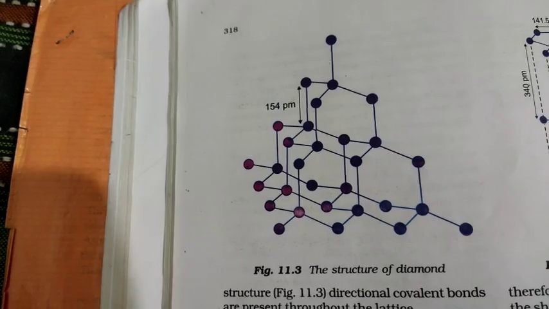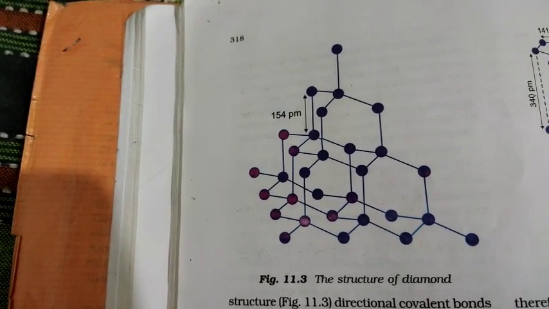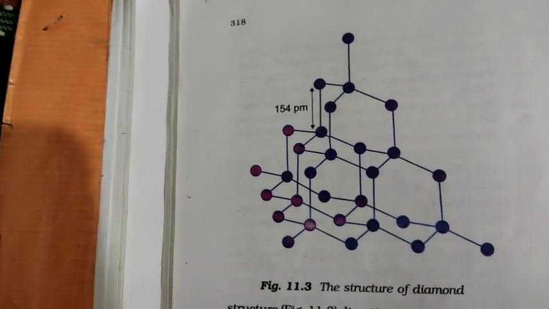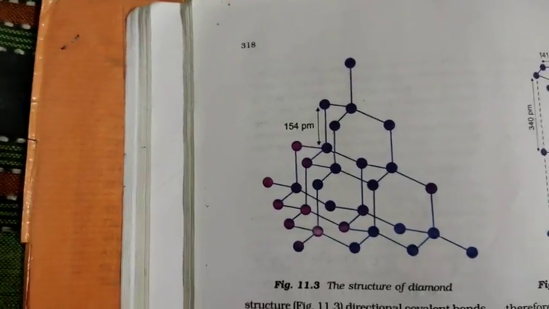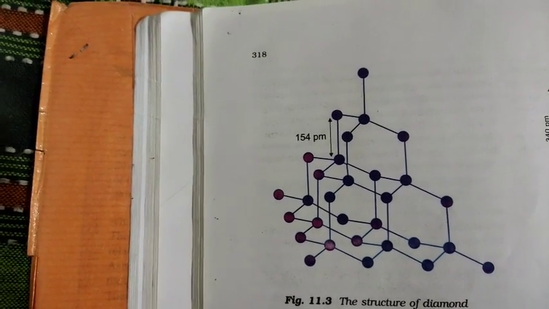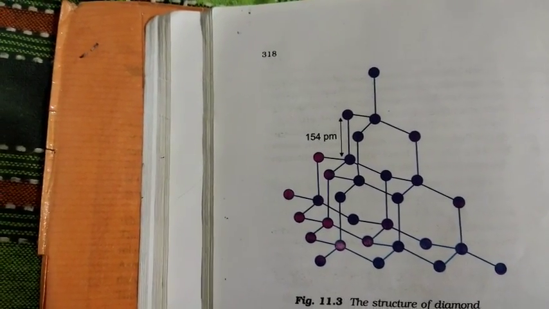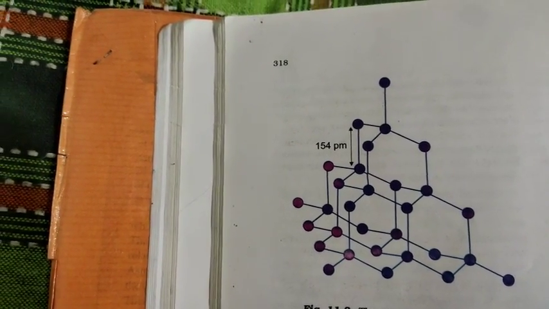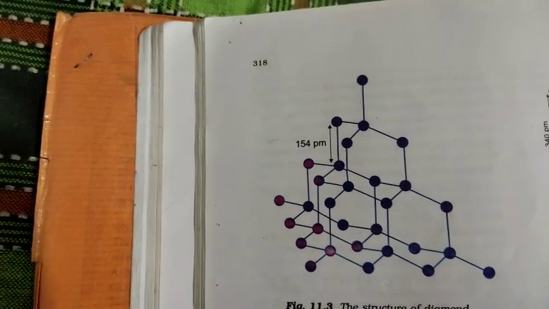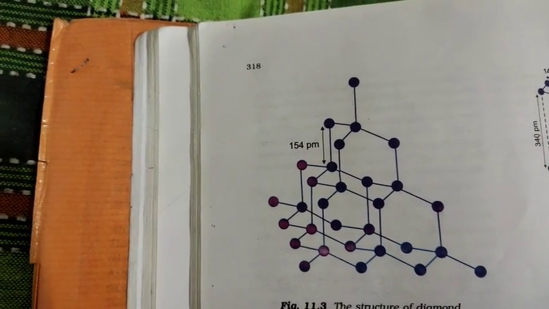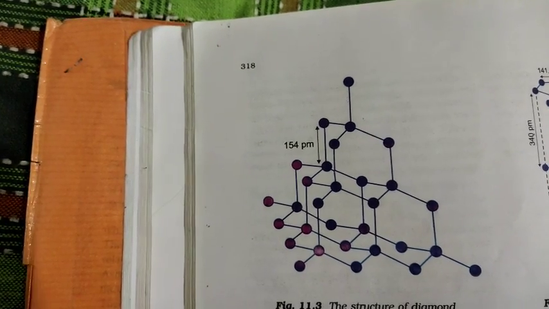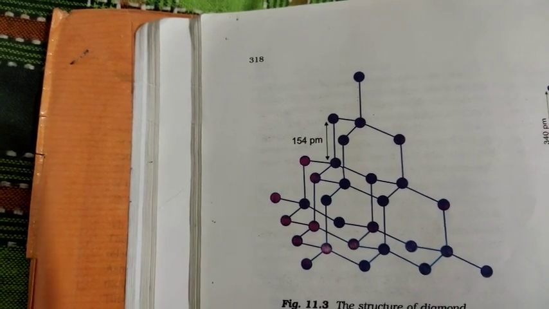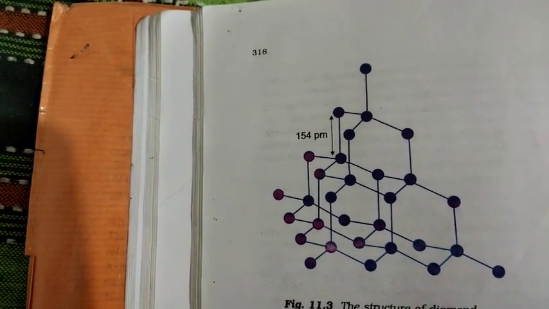So this is the structure of diamond, and as you can see, the dots are the carbon atoms present, and these carbon linkages are what is known as the catenation property. Due to this linkage, it is said that diamond is the hardest substance known, right? It means that breaking even one carbon bond is very difficult, and there are so many carbon bonds. So it is very hard to break the carbon bonds, hence diamond is said to be very hard.